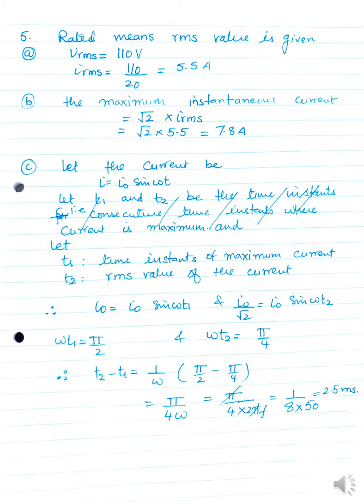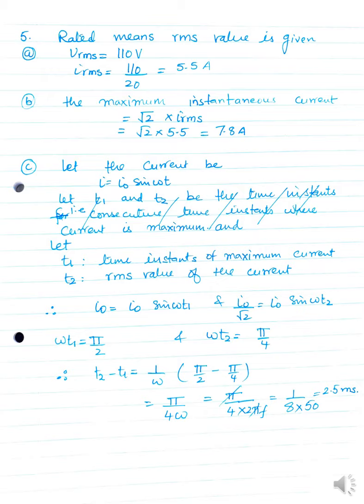The next question: a resistance of 20 ohm, an inductor L, and a capacitor C are connected to a 110 volts, 50 hertz AC source. Find IRMS. B. Maximum instantaneous current in the resistor. C. The time taken by the current to change from maximum value to the RMS value.